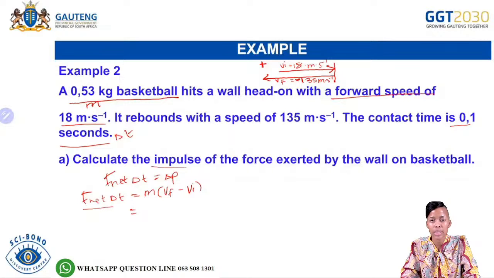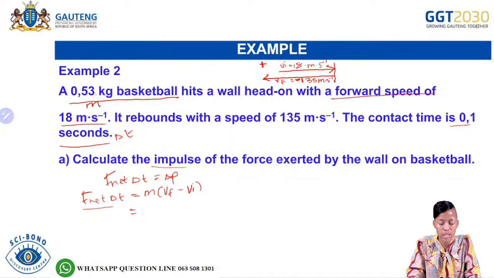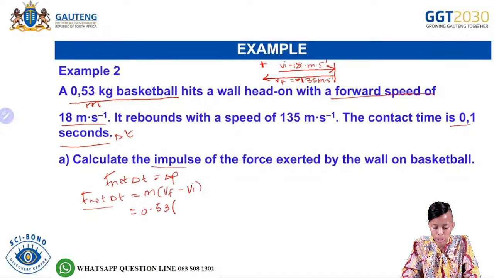So we have already collected the data. We have the mass, which is 0.53. We have the final velocity, which is moving to the left, and we said we are going to take that direction as negative.